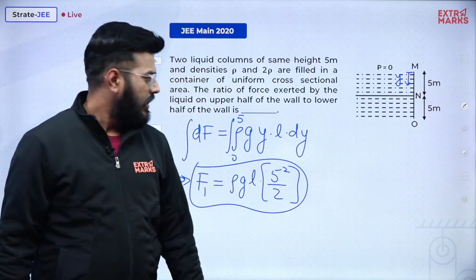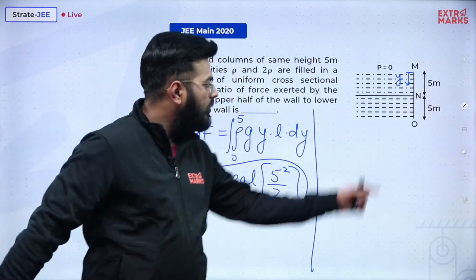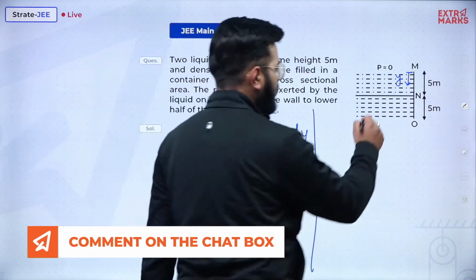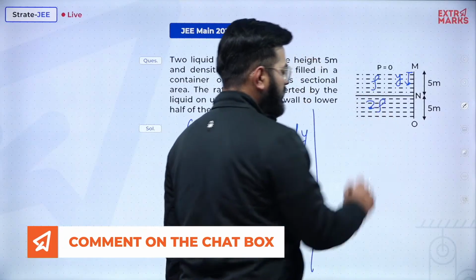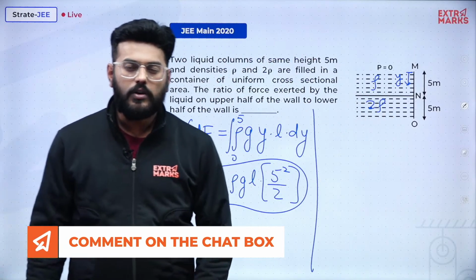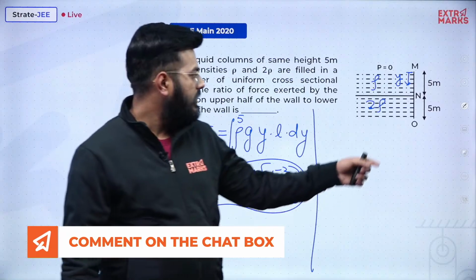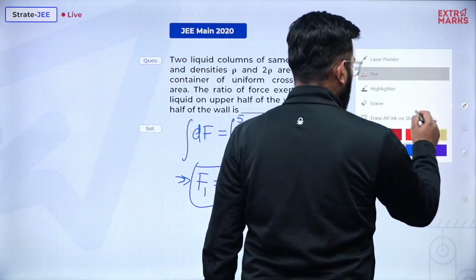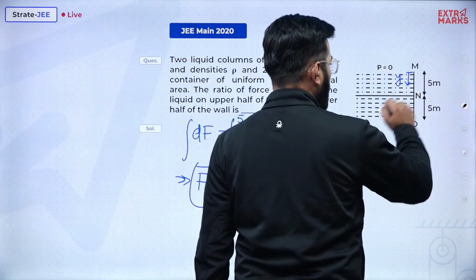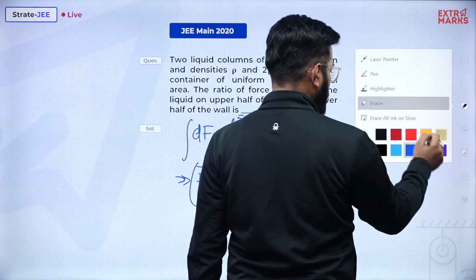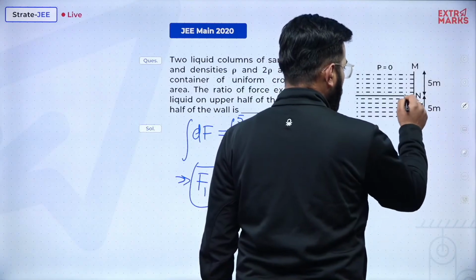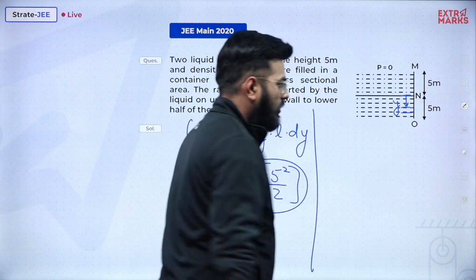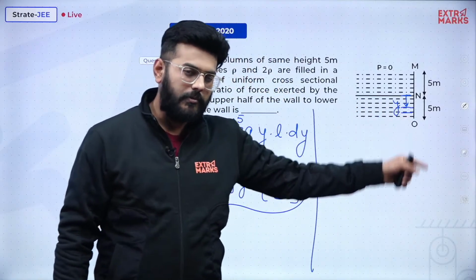Now if I talk about the lower half, it is specifically mentioned that the density over here was rho and the density over here is 2 rho. So what will be the force? Let's calculate the pressure. Now let's change this and consider this y not from the top, but from this point. So this is our y now, and on this small element what will be the pressure?